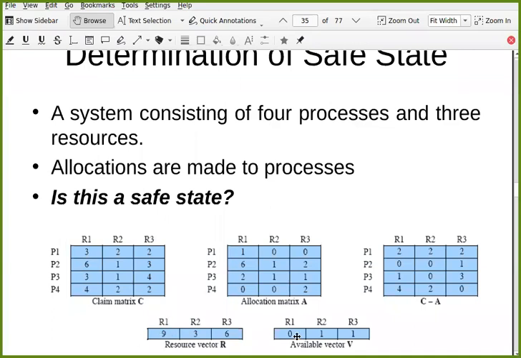So how much is left? How many R1 units are left? 0. No R1 units are available now. All 9 units are already allocated. Same for R2. 2 are allocated. There are a total of 3, so only 1 is left. 5 of R3 are allocated. There are only 6, so only 1 is left. Are you getting this? Yes, it is very important that you understand this data structure.